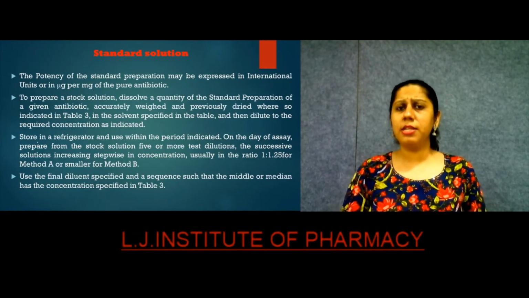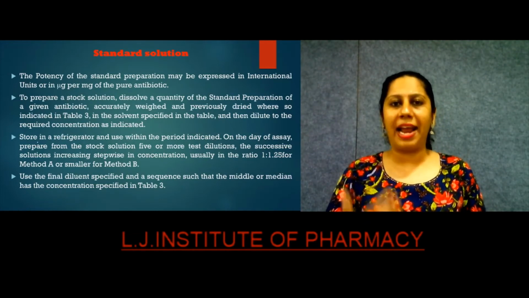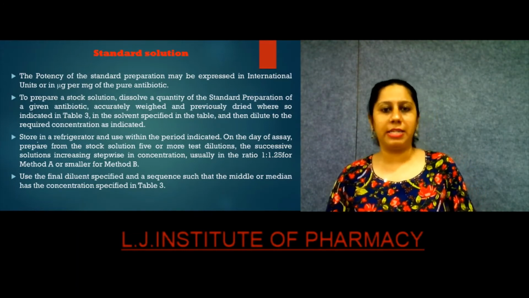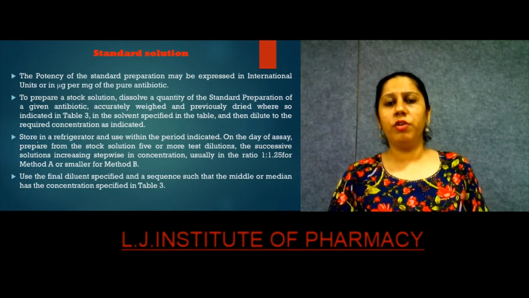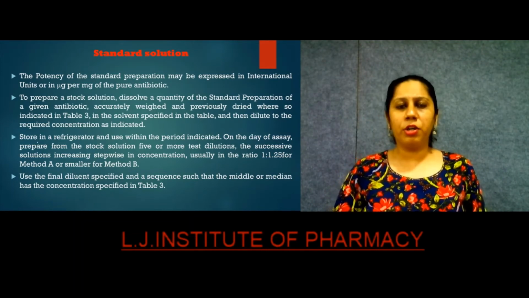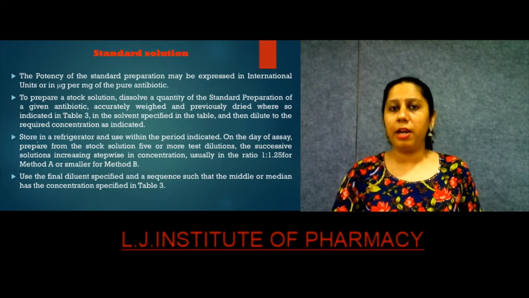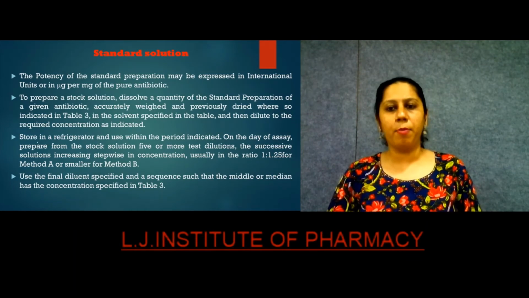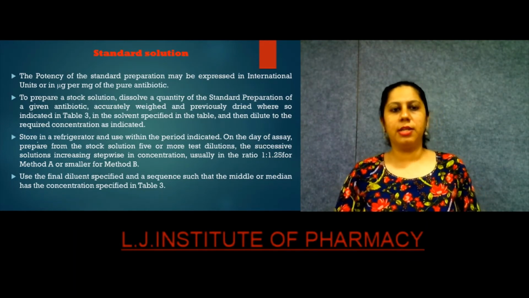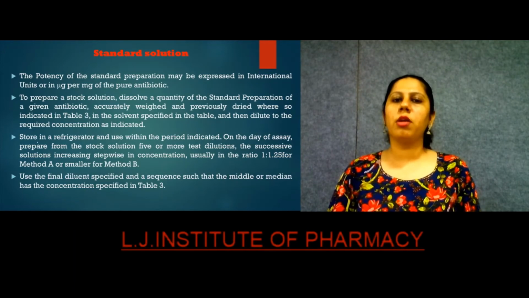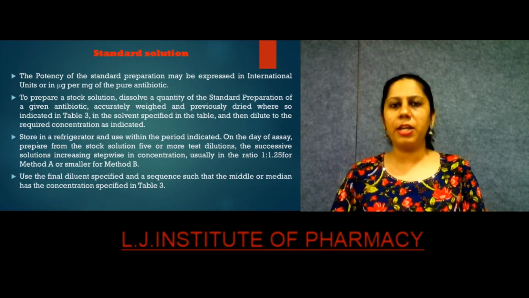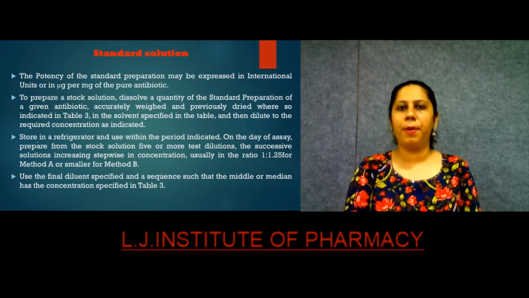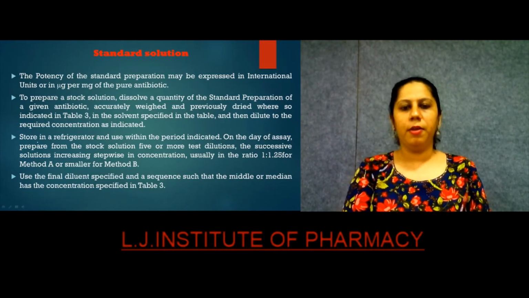The standard solution of antibiotic is expressed in terms of international units or in microgram per mg of the pure antibiotic. To prepare the stock solution, you will require a quantity of standard preparation accurately weighed and previously dried, in an appropriate solvent which is listed in the IP monograph, and diluted to the required concentration indicated. The stock solution can be used within the period which is specified in the IP monograph. Usually the dilutions from the standard solutions are prepared in a ratio of 1 is to 1.25.